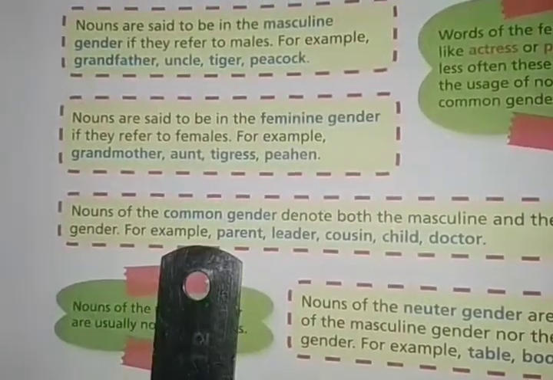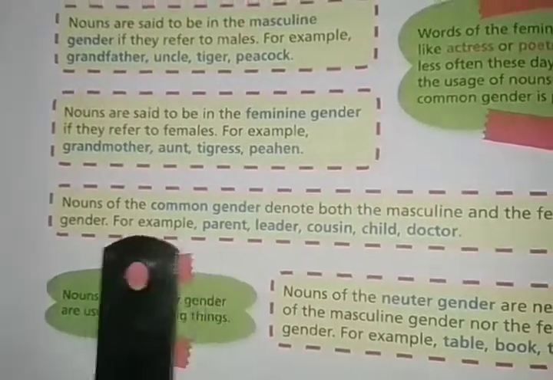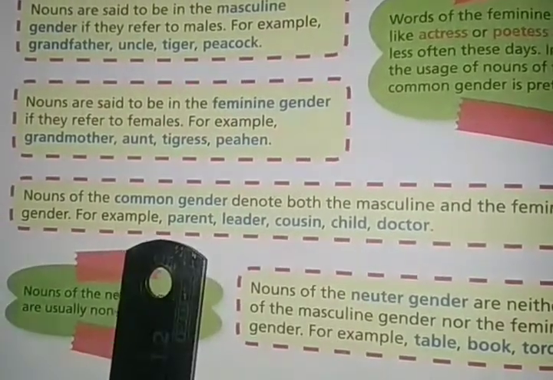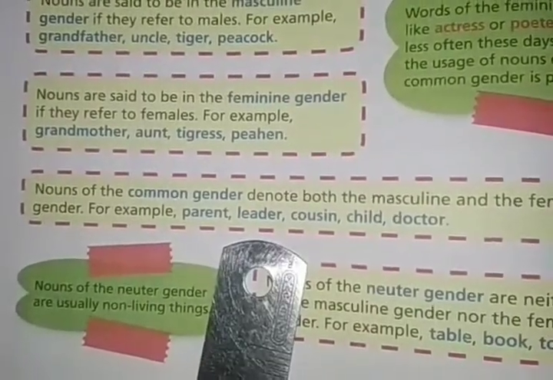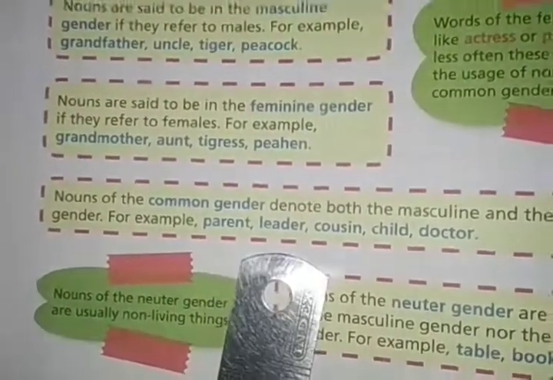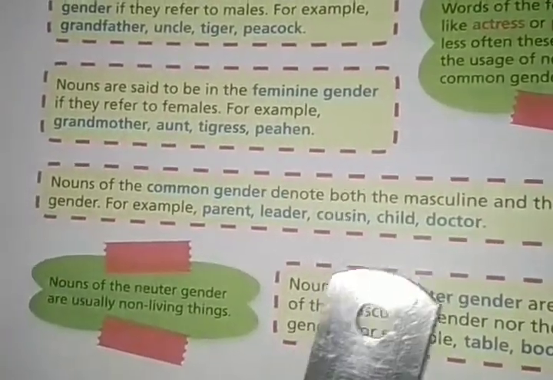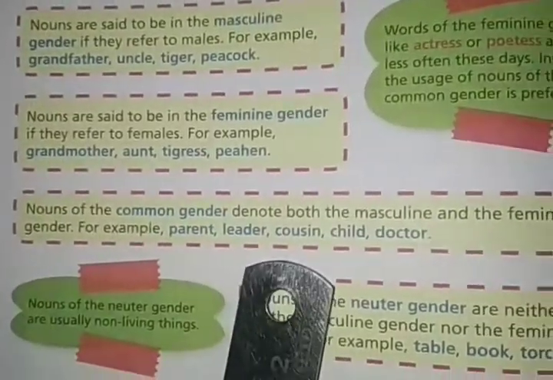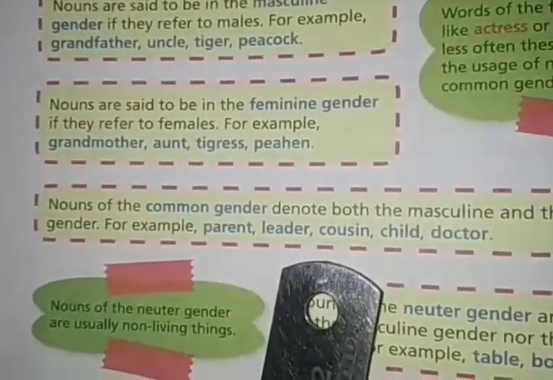It can be a man, and it can be a woman also. So what do we call this kind of gender? Common gender. Okay, common gender. For example, parent. A parent can be a mother and a father also. It can be your mother or father. Leader, we don't know whether it is a girl or a boy, a man or a woman. Cousin, child, doctor, we cannot identify whether it is male or female, right? It can be male or female also. So these types of nouns are called common gender.